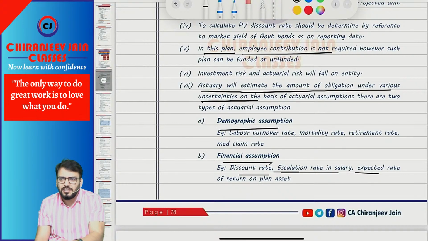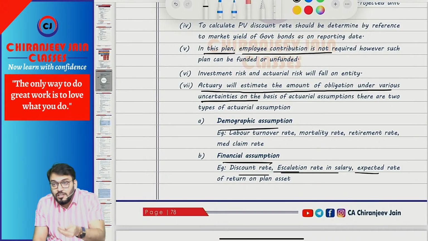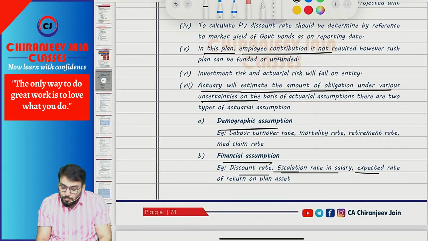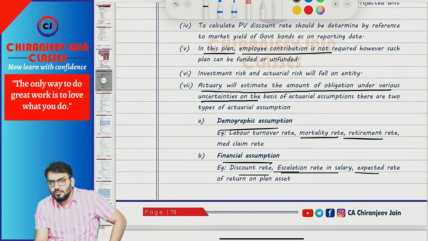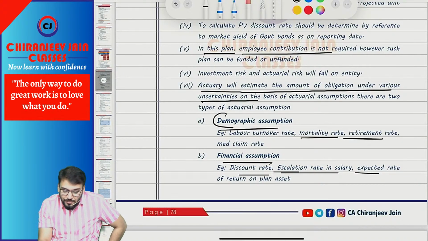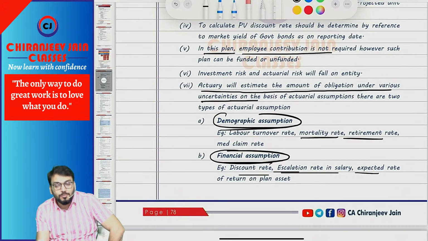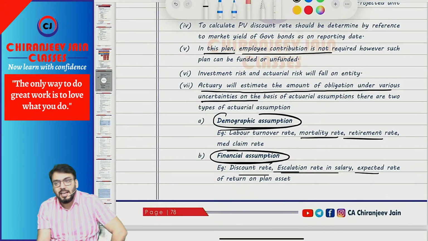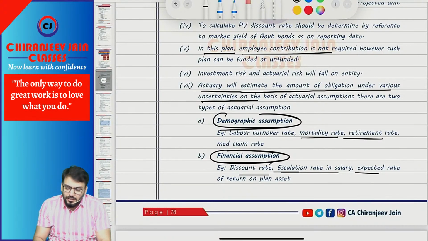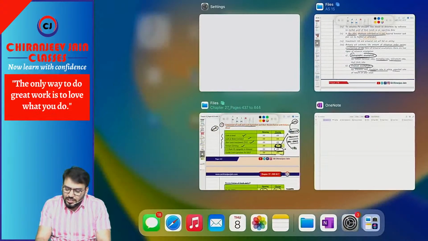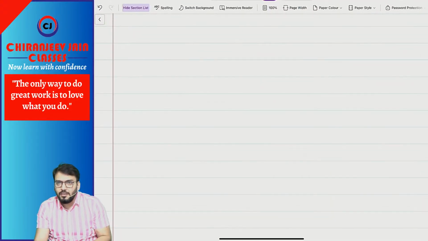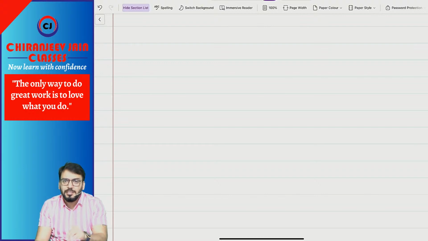You will understand all these assumptions. Demographic assumption means labor turnover rate, whether the employee will leave the job or not, mortality rate, retirement rate, etc. So you only need to remember these two words, demographic assumption and financial assumption. These are the actuarial assumptions on the basis of which the amount can be estimated. To explain this, I will take one example so that there is a recap. However, this type of question normally they don't ask, but if they ask, how do we calculate the amount of obligation?